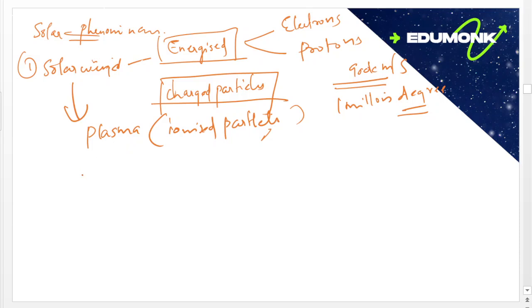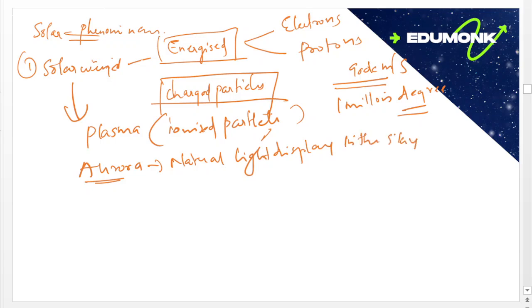Then, what are the effects of this solar wind? Due to the solar wind, you may see aurora. This is a natural light display in the sky. It is most predominantly seen in the high latitude regions, mostly in the Arctic and Antarctic regions. This is due to the magnetic field of Earth and the solar wind. These aurora lights are formed due to charged particles from the solar wind.